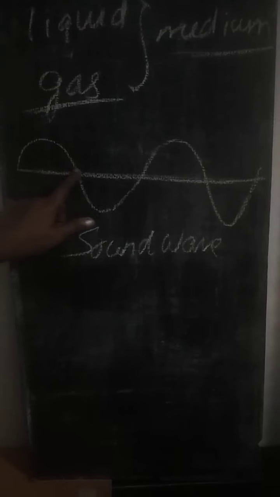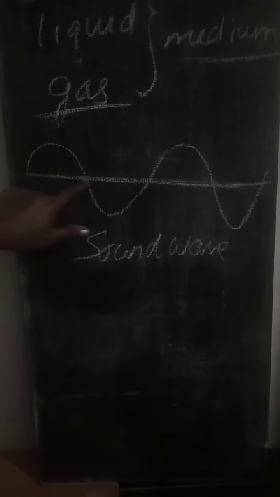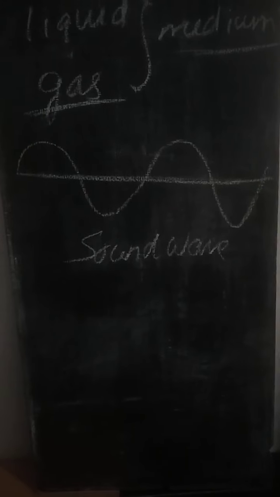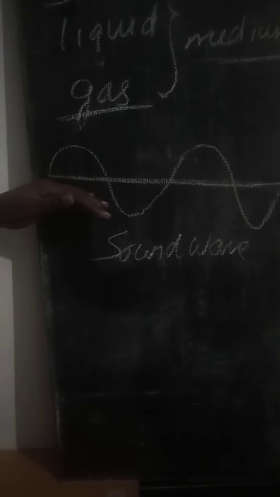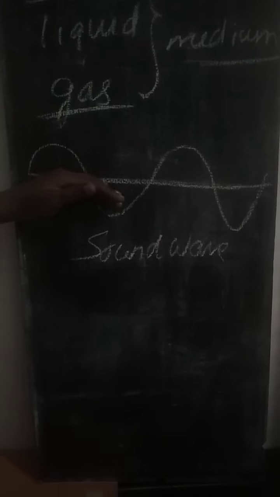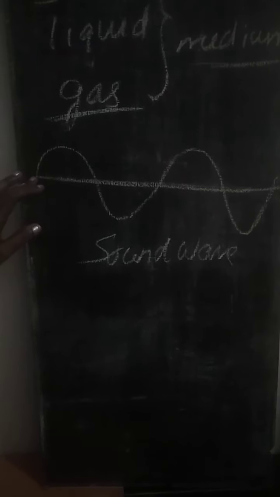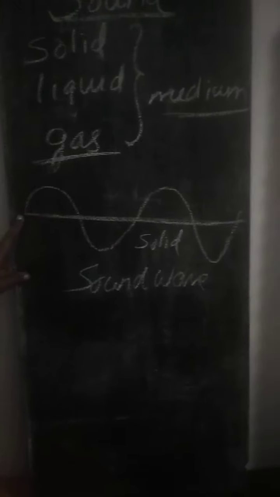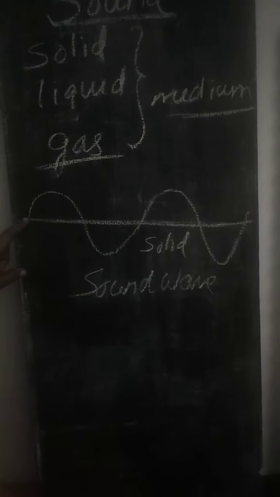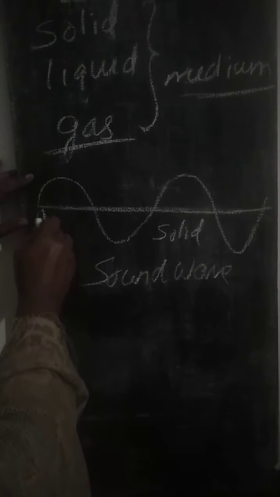And this line represents the line of zero disturbance. If a medium is not having any disturbance, there won't be any movement of the particles. So you listen here. Suppose this is a solid. If there is no disturbance, all the solid particles will be at rest. But when a sound is produced by an object placed at this point A, what will happen?